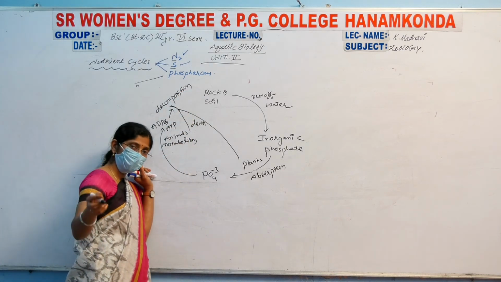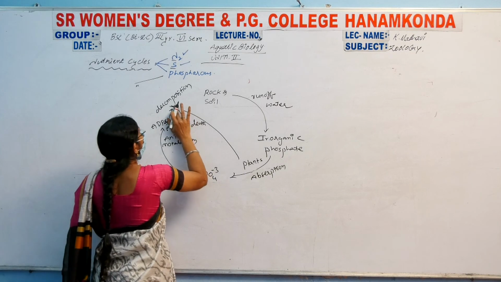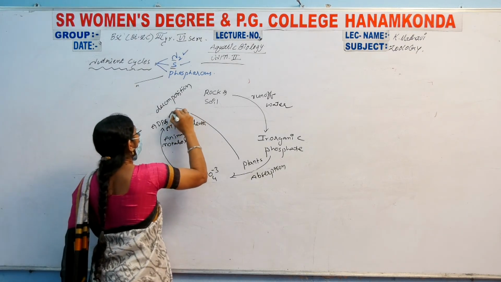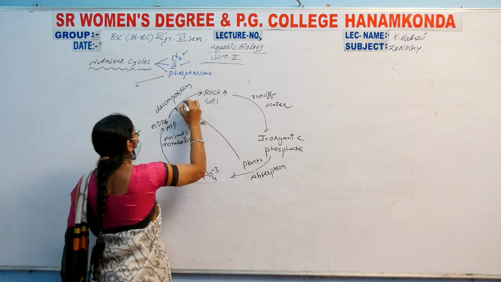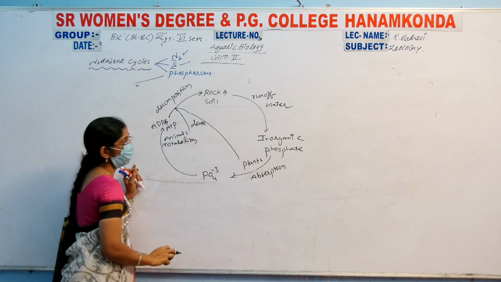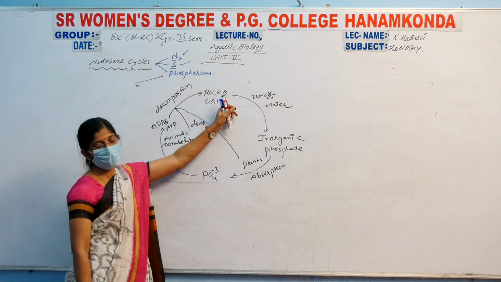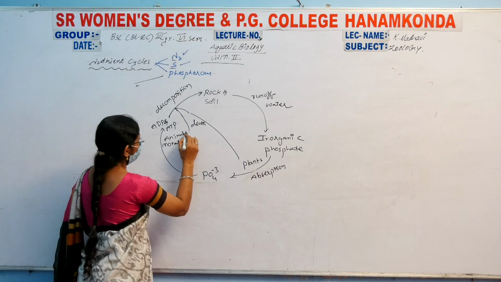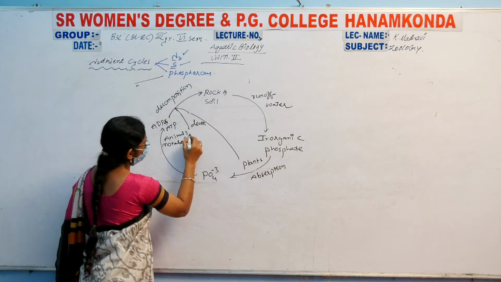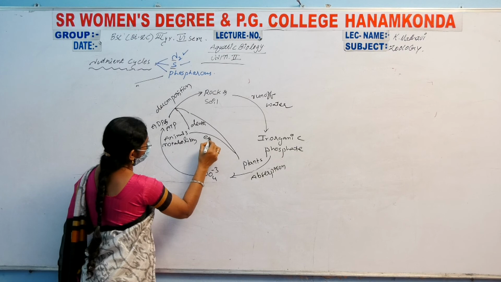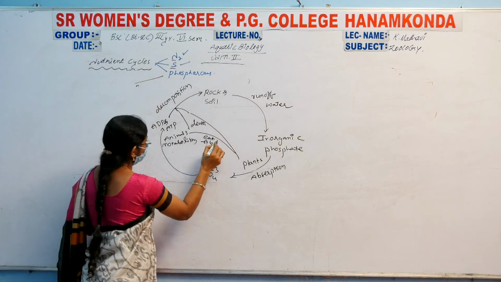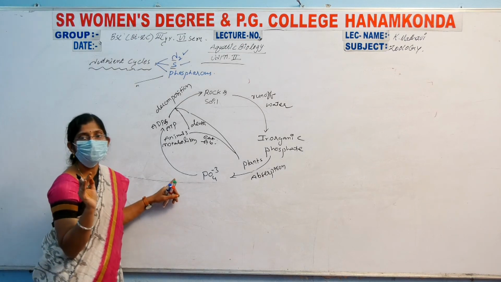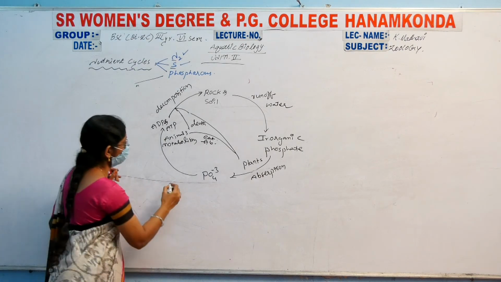This decomposition again reaches the rocks and soils. This is a simple manner. The animals eat these plants or simply absorb them. This is a simple cyclic manner of the phosphorus cycle.